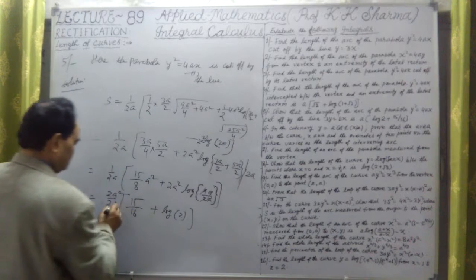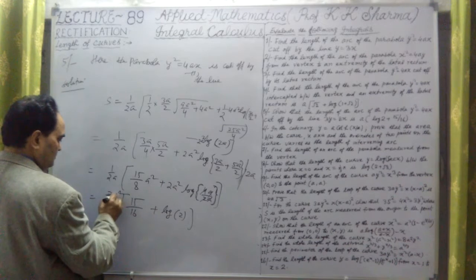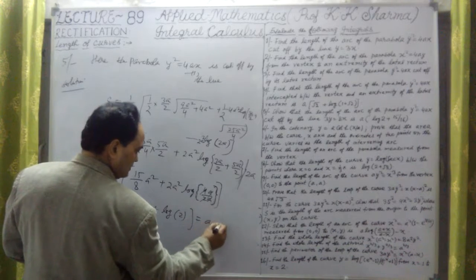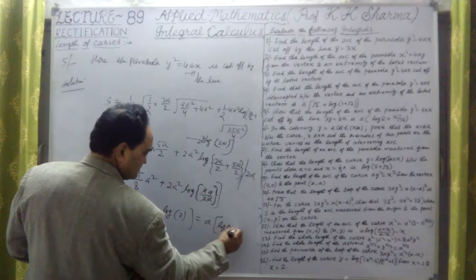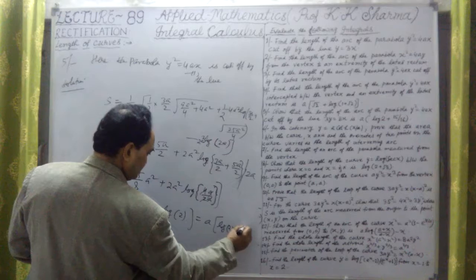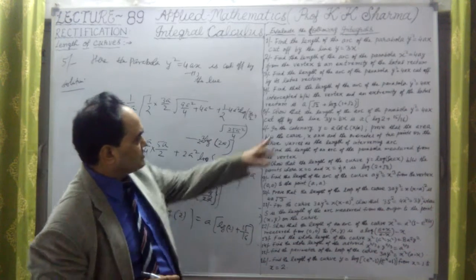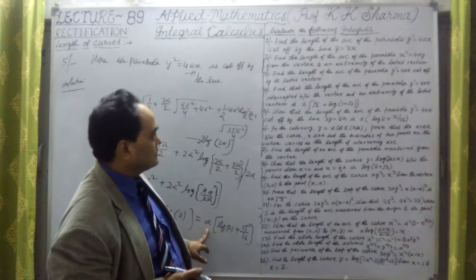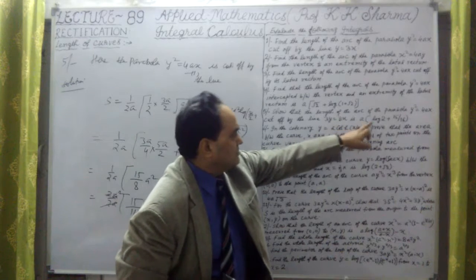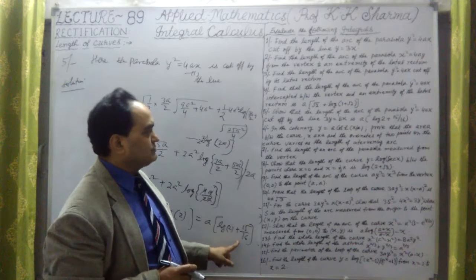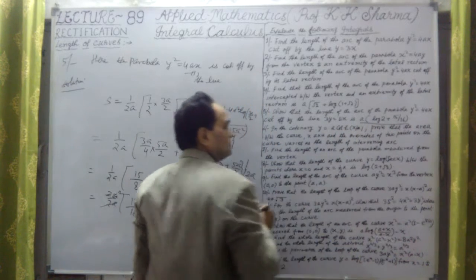The same value is obtained; this 2a cancels out, only a remains. The answer comes out to be a within bracket log of 2, let me write first, plus 15 upon 16. We have the same value. Sorry, this one is a log of 2 plus 15 upon 16. Same answer is obtained.